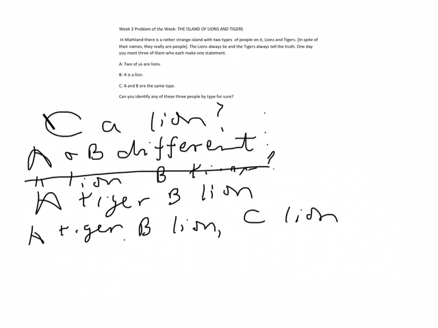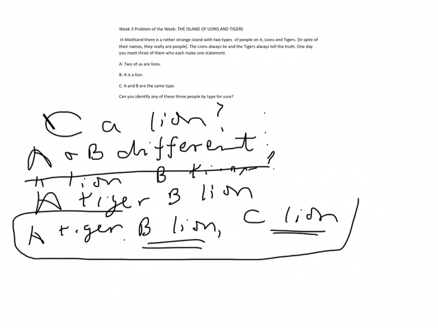Well, A said two of us are lions, which is true. B and C are lions, so that's okay. B said A is a lion, which is a lie, which is what B is supposed to do if B is a lion, so that's okay. And C said A and B are the same type, but that's a lie because one of them's a tiger and one's a lion, and that's just what C should do if C is a lion, so that's okay. So finally, we have a solution that works. And not only does this solution work, but we've eliminated the other possibilities. So this is the only solution.